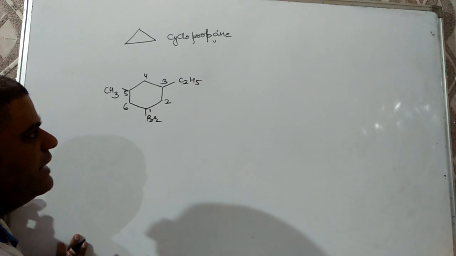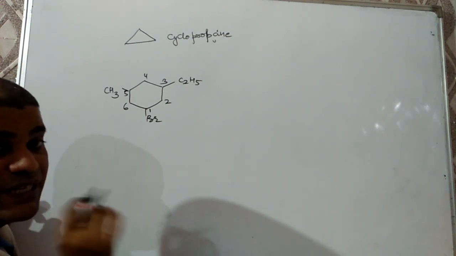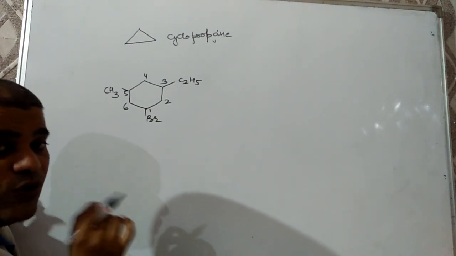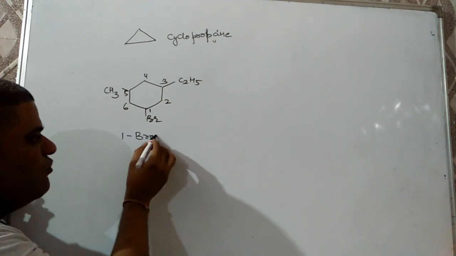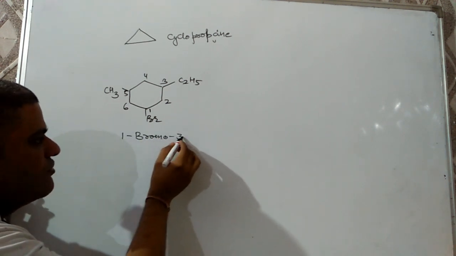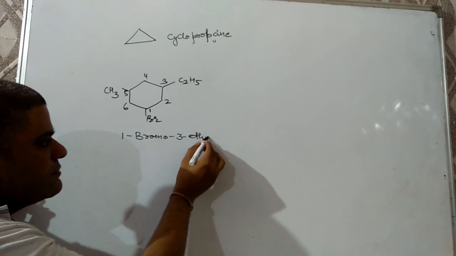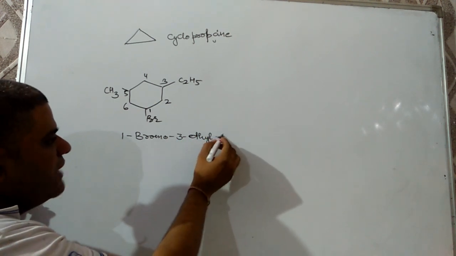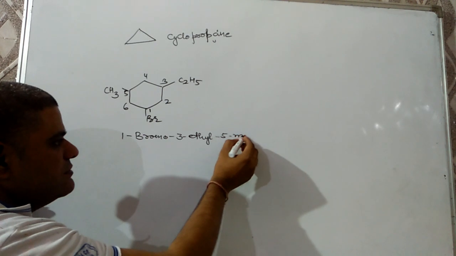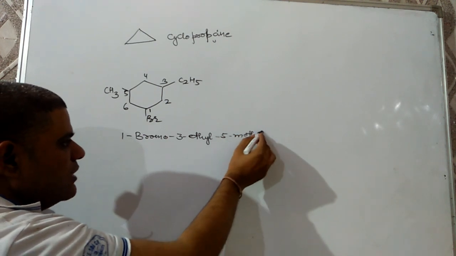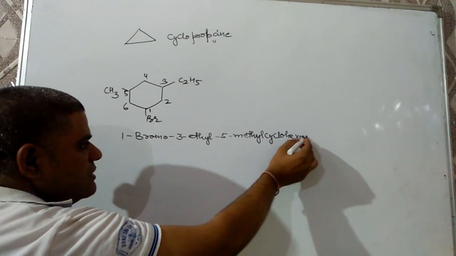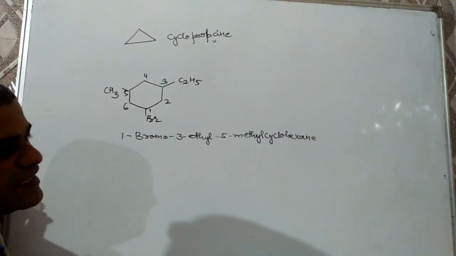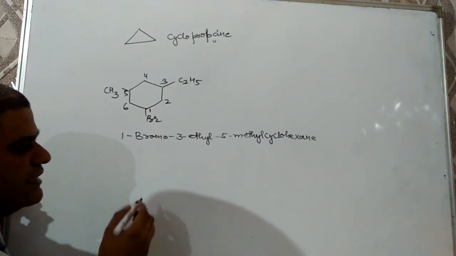We have to keep in mind that we have to obey the lowest set of locants rule. So the IUPAC name will be 1 bromo, 3 ethyl, 5 methyl, cyclohexane. 1 bromo, 3 ethyl, 5 methyl, cyclohexane.